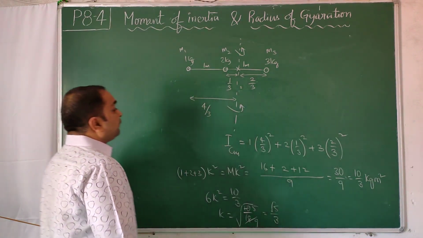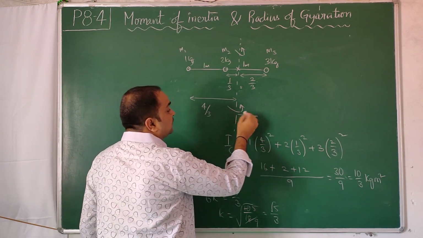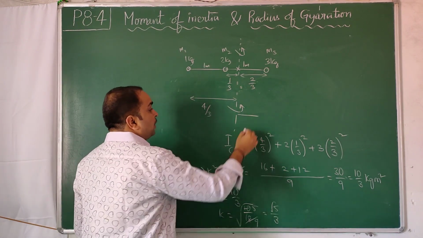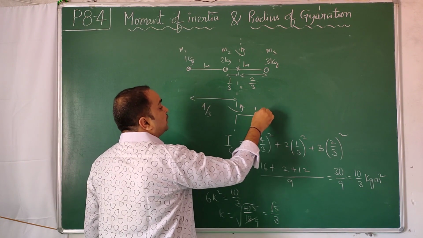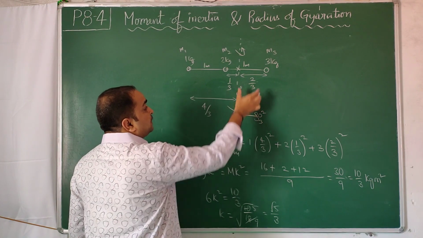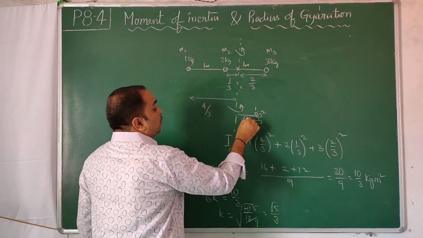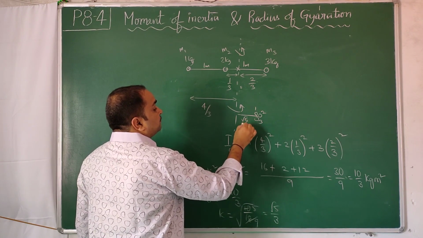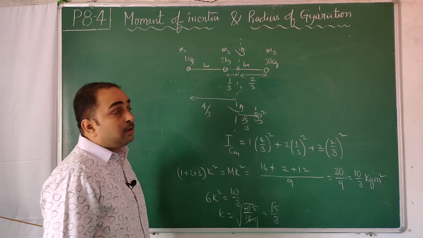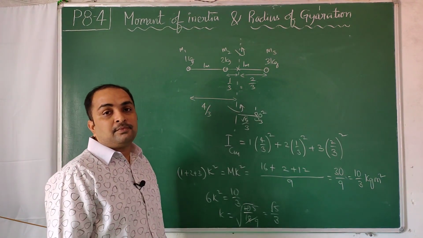Or I can take this axis like this only. This is the axis of rotation. I take one distance, this side or that side, everywhere it's applicable, where 1 kg, 2 kg, 3 kg are together kept at a certain distance. And this distance is neither 2 by 3, nor 1 by 3, nor 4 by 3. It is root 5 by 3. This root 5 by 3 is called radius of gyration.